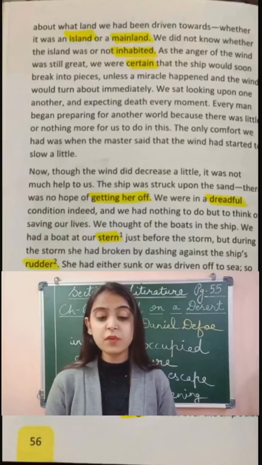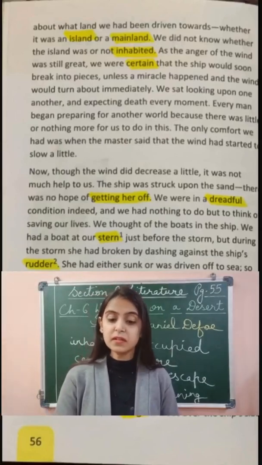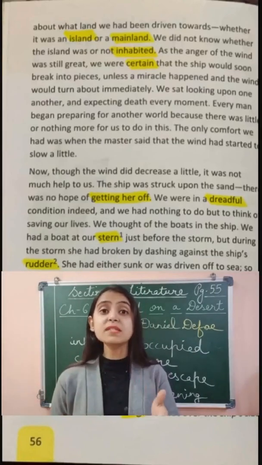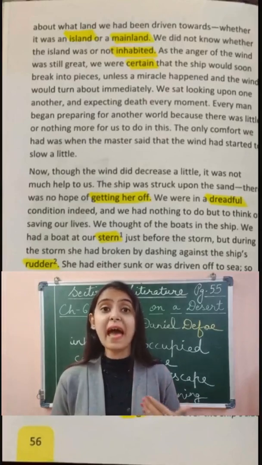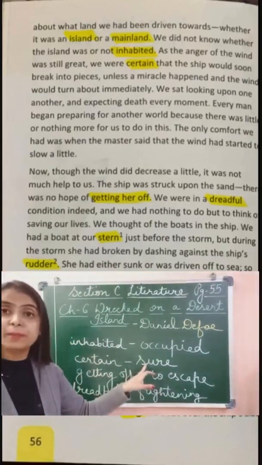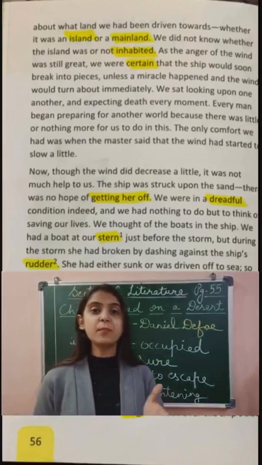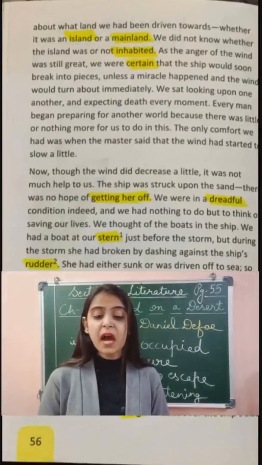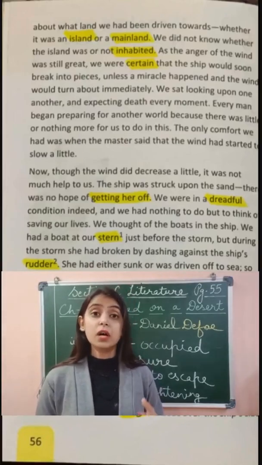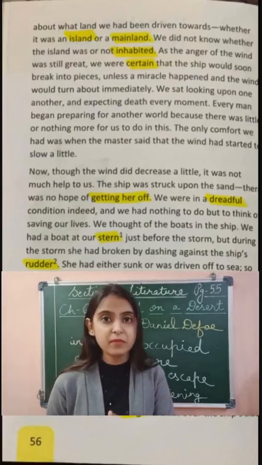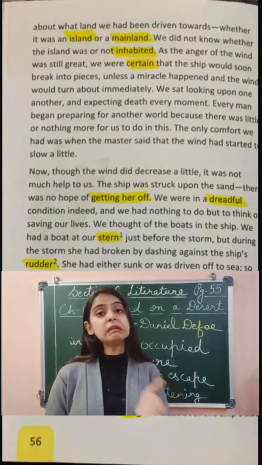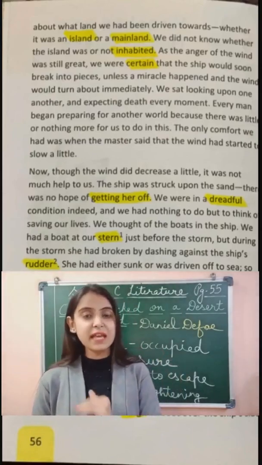As the anger of the wind was still great, we were certain that the ship would soon break into pieces. Now the force of the wind was very hard. The wind was blowing angrily, fiercely. And they were certain. Certain means sure. The sailors were sure that the ship would break into pieces, unless a miracle happened and the winds would turn about immediately. Now they were hoping for a miracle to happen. They were thinking that some miracle, some magic might happen and the winds would turn about. It means they would decrease their speed.